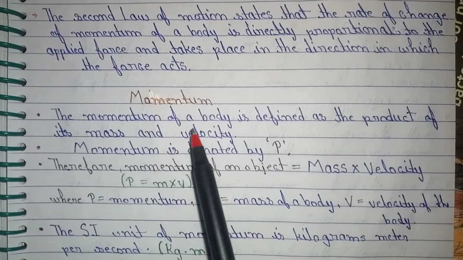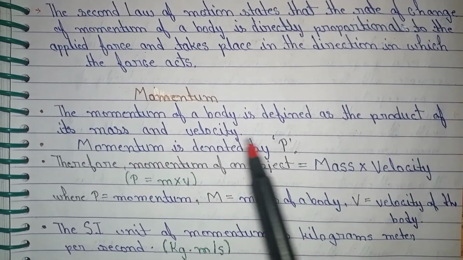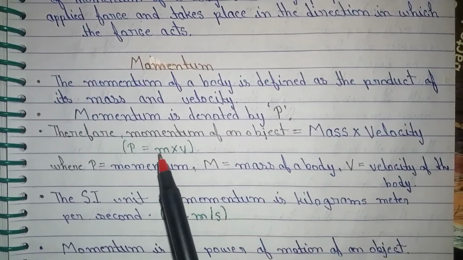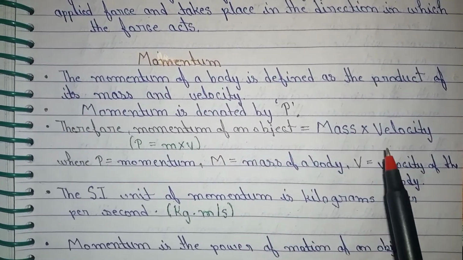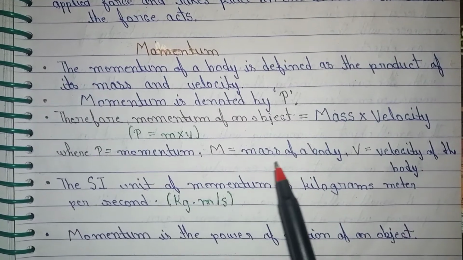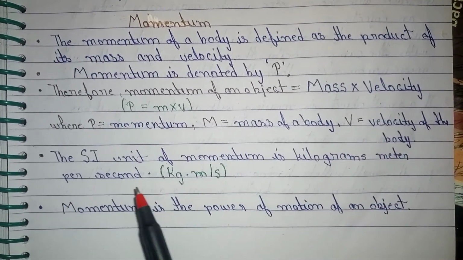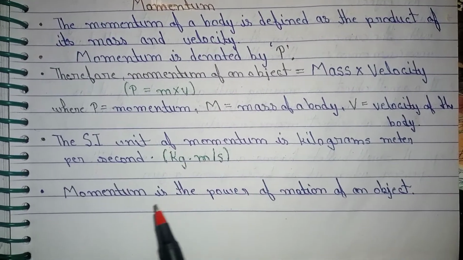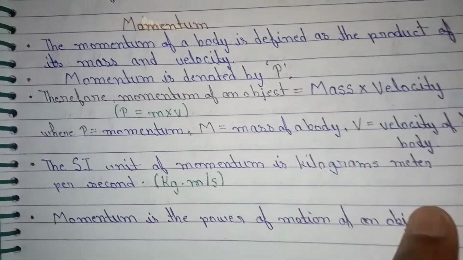Momentum. The momentum of a body is defined as the product of its mass and velocity. Momentum is denoted by p. Therefore, momentum of an object equals mass times velocity, where p equals momentum, m equals mass of the body, v equals velocity of the object. The SI unit of momentum is kilogram meter per second, kg m/s. The momentum is the power of motion of an object.